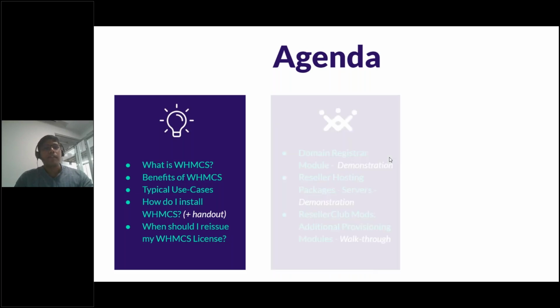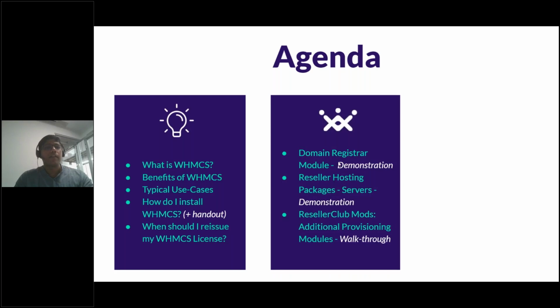And once we've completed the process of installation, a quick walkthrough, we will move on to the most important part of this webinar, which is the demonstrations that we want to conduct. One is for the domain registrar module that we have within WHMCS, followed by the hosting server setup that is also available within WHMCS. And finally, we will look at some additional provisioning modules for your other products and services like, say, business email, G Suite, etc. This is via Reseller Club mods.